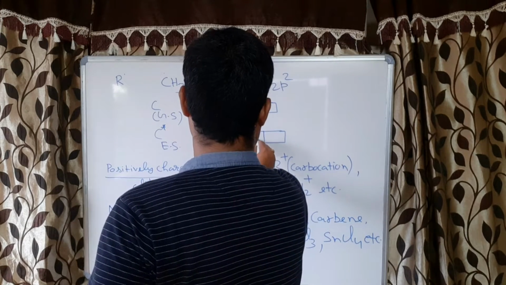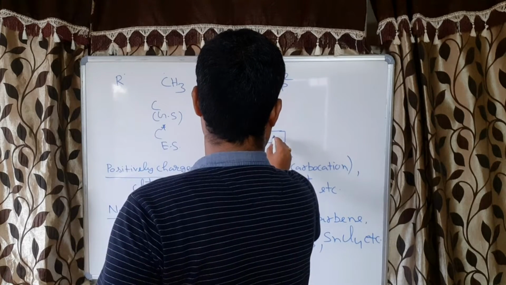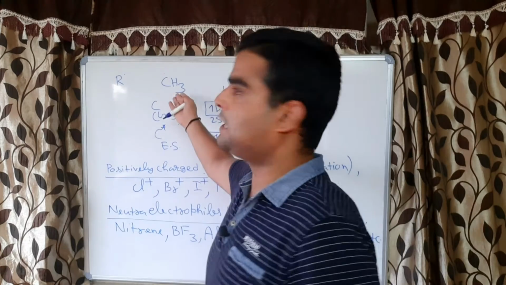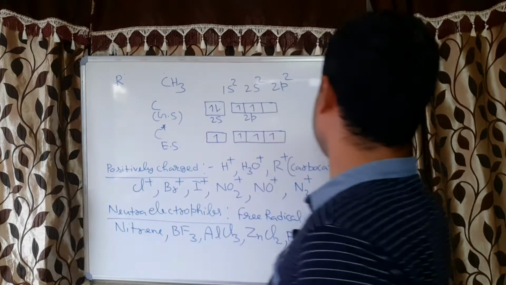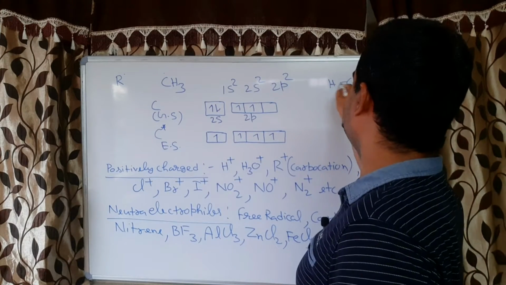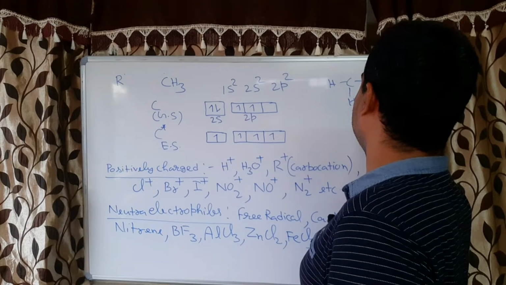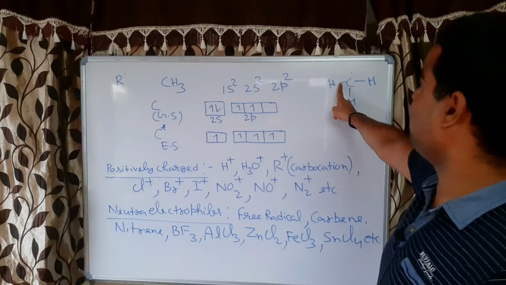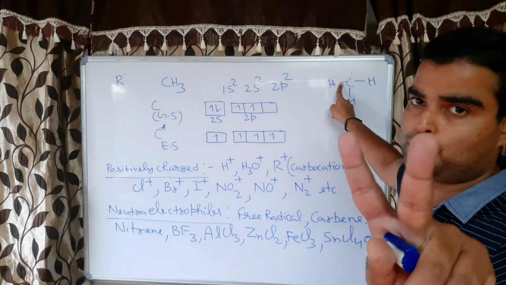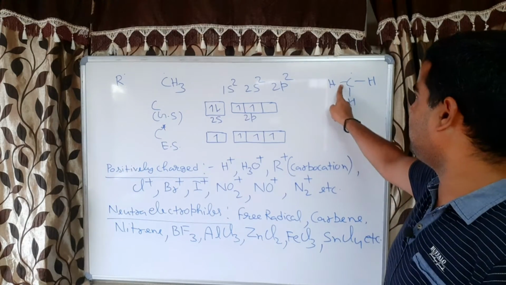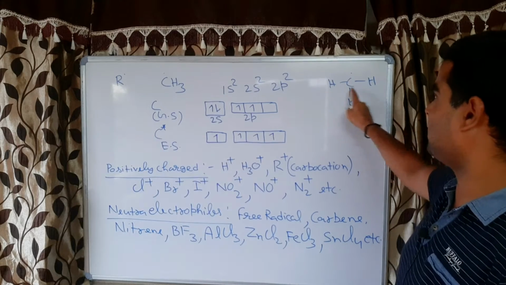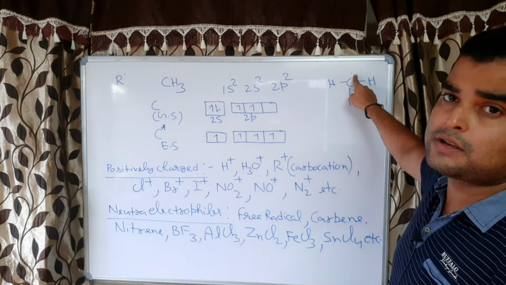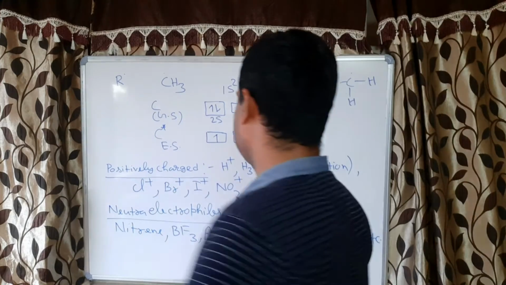One electron and 1 electron. From here also you can see carbon with H, H, H, and this is 1 odd electron. So 1 bond is having 2 electrons, correct? So 2 electrons plus 2 electrons, 4 electrons, plus 2 electrons, 6 electrons, and this is 1 electron, so 7 electrons, correct?